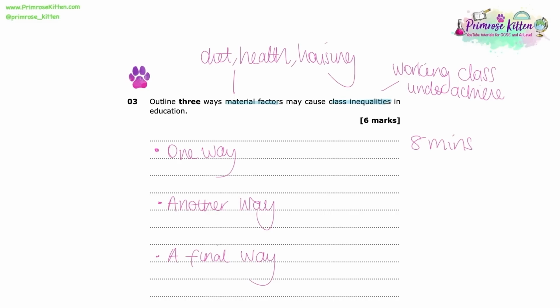The other way we may see a question like this in the exam is if it asks us about cultural factors causing class inequalities in education. And if that question came up, we are not considering material goods that the students are lacking. We are considering appropriate norms and values that they may be lacking. Quite often in sociology, we actually do argue the material and cultural factors go hand in hand. For now though, let's focus on material factors and have a look at the mark scheme.